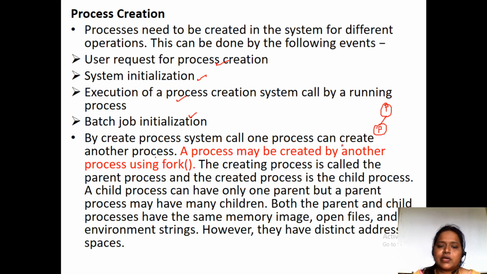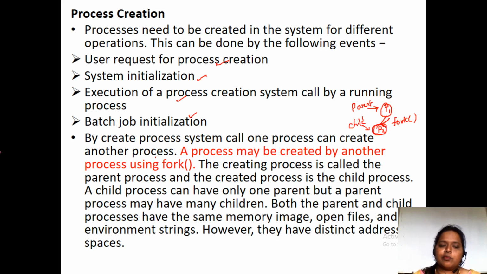A process may be created by another process using which system call? By making use of the fork system call. A process P1 can create another process P2. The creating process we call the parent process, and the created process we call the child process. A child process can have only one parent. This child process should have only one parent.